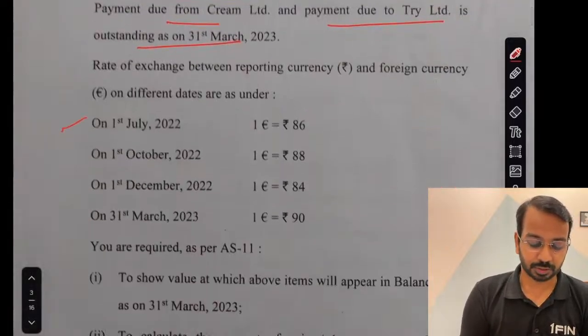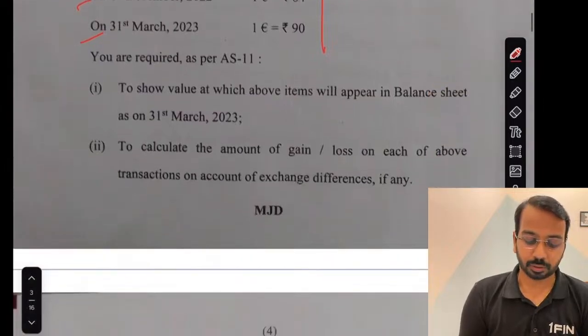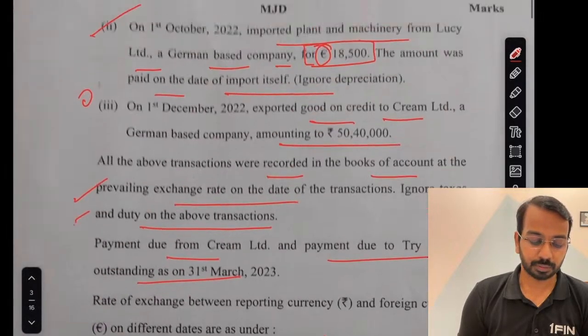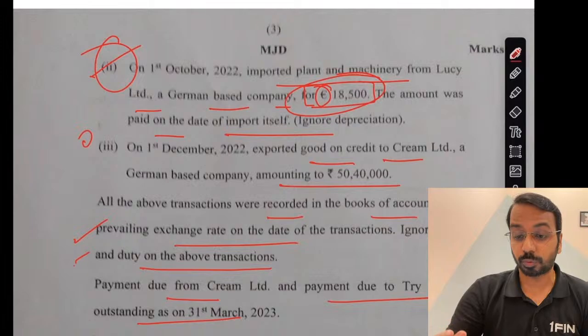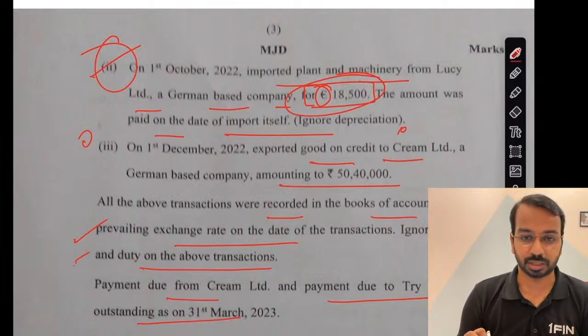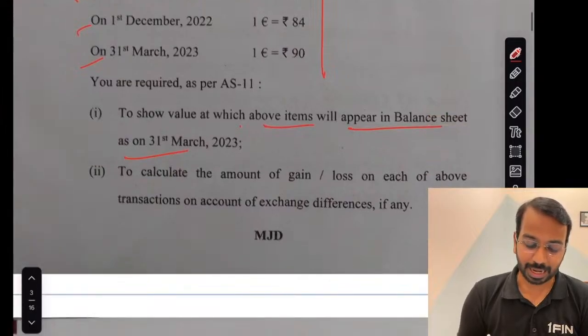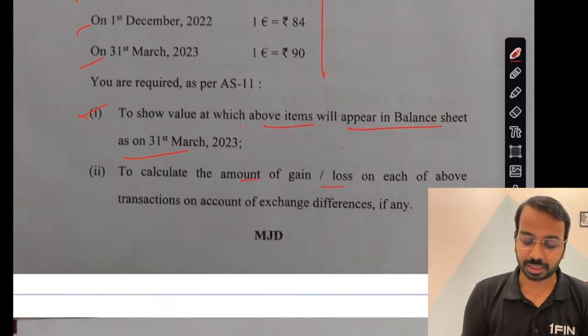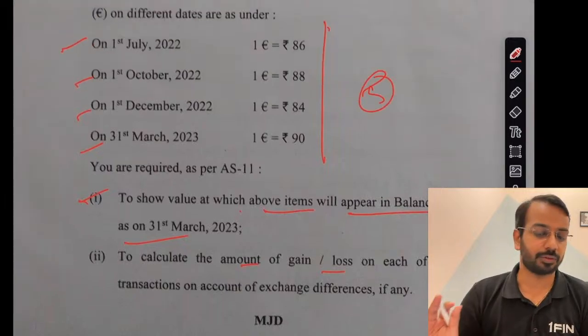Rate of exchange on 1st of July, October, December, this all is given, euro to rupee. You are required to show the value at which the above items will appear in the balance sheet. Now, please note here directly you will convert and you will continue to show that. So there is no question of depreciation here, right? And for the remaining two, you will do the restatement and show the amount and calculate the gain or loss. Slightly lengthy, but if you do, you will score 5 out of 5 on this.